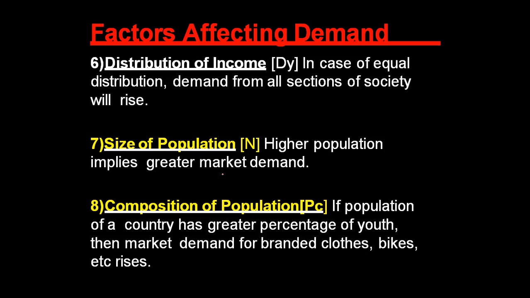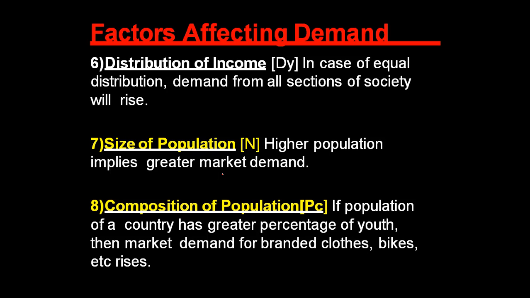Okay. Now, when we are talking about the factors affecting market demand, apart from all the factors that affects individual demands, there are other factors which are going to affect the demand of a particular commodity in the market, that is distribution of income.